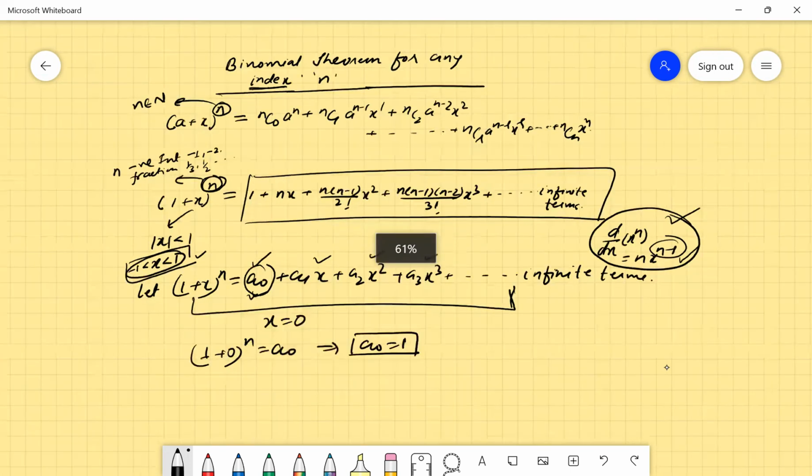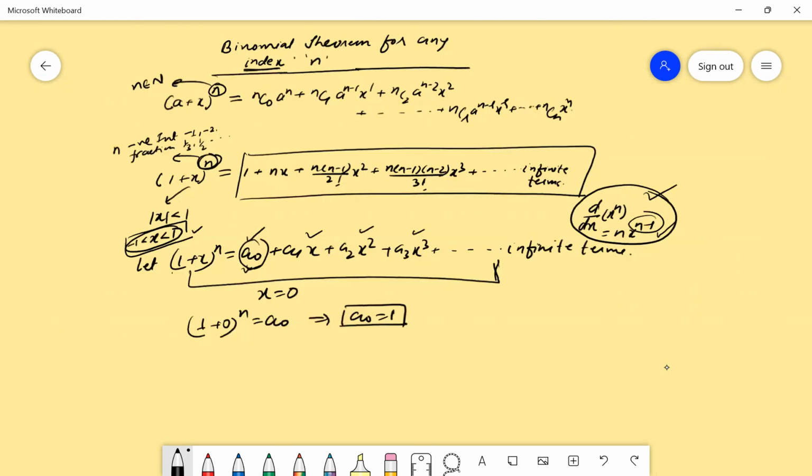Now the next one is a1. Here we will use the differentiation part. Suppose we differentiate 1 plus x to the power n, then it will come like 1 plus x power n minus 1 multiplied with n. Now the differentiation of a naught is 0. Differentiation of a1x is a1. Differentiation of a2x square is 2a2x.